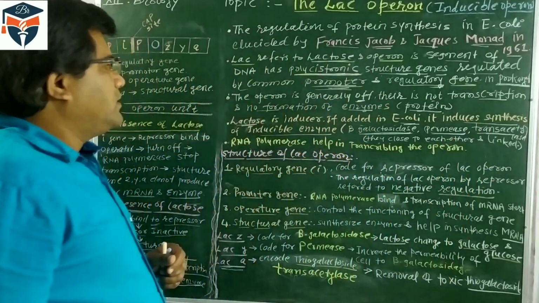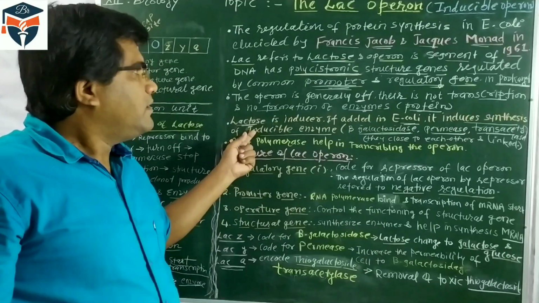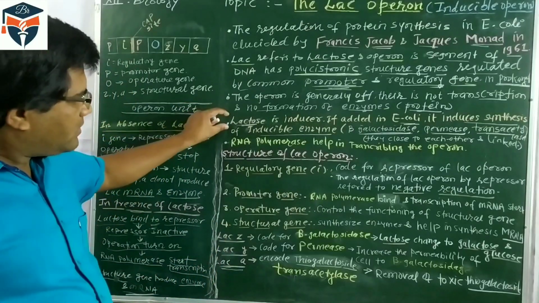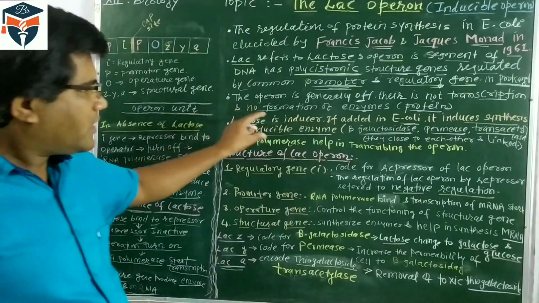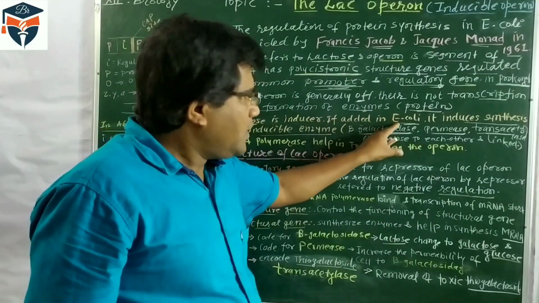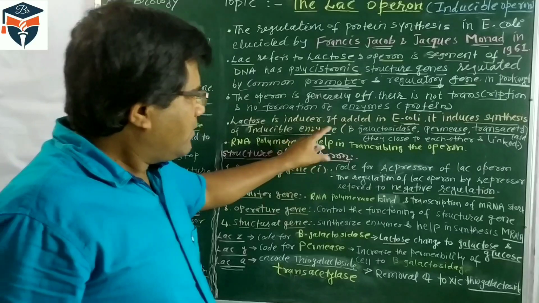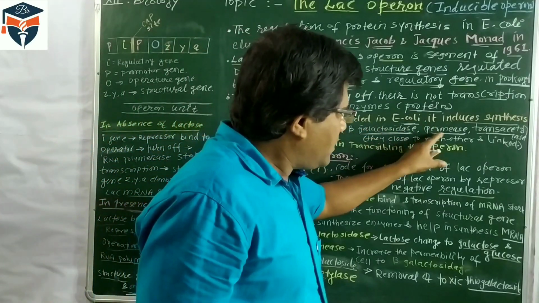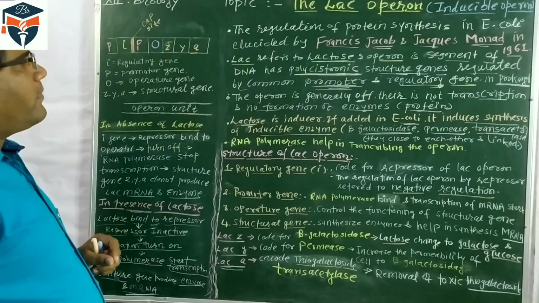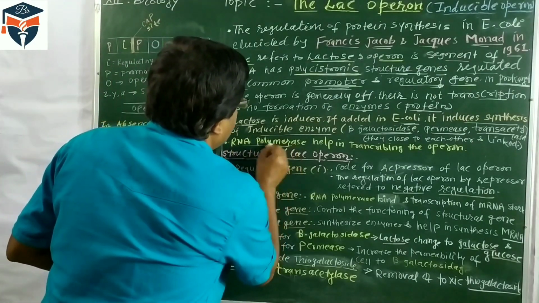It means these enzymes are synthesized in the operon when lactose is present. One more important thing in the lac operon is the RNA polymerase enzyme.